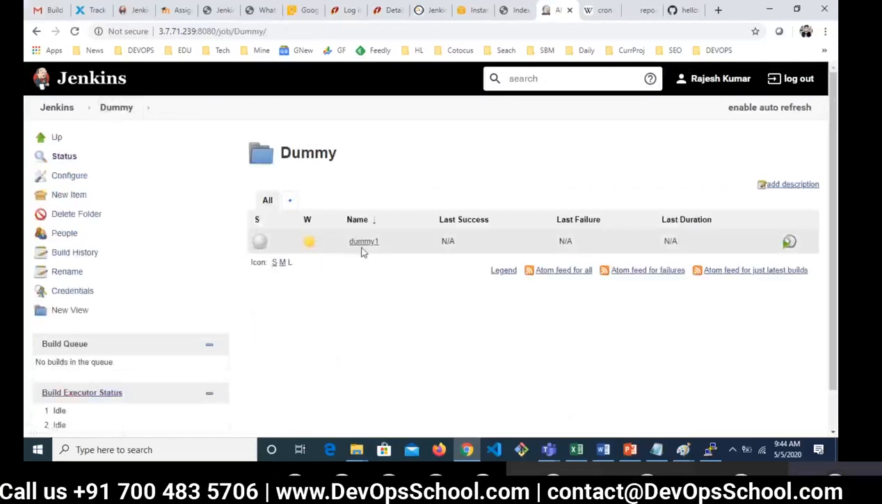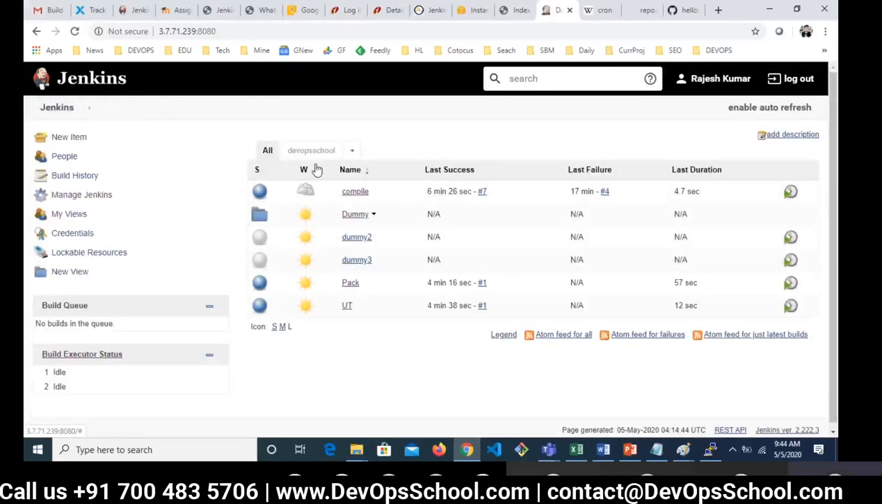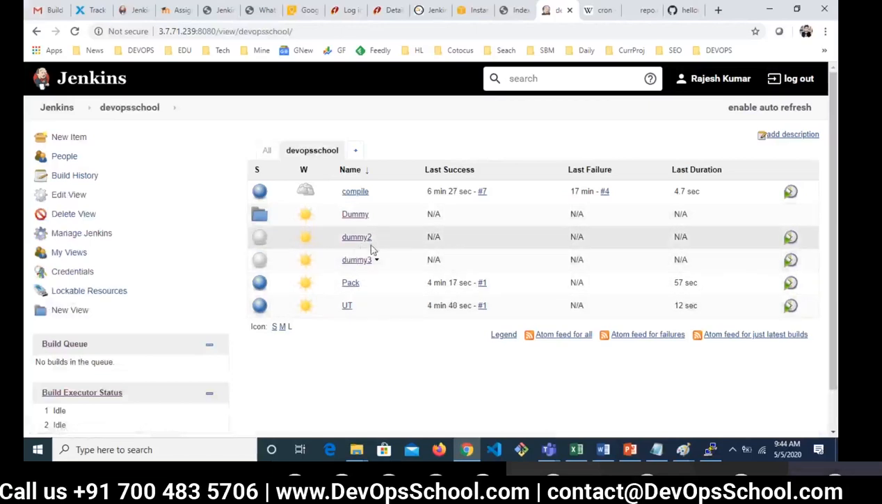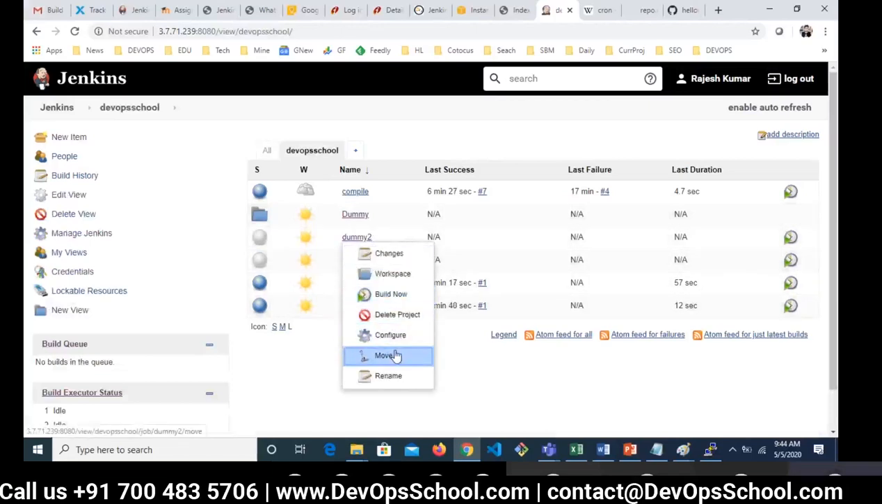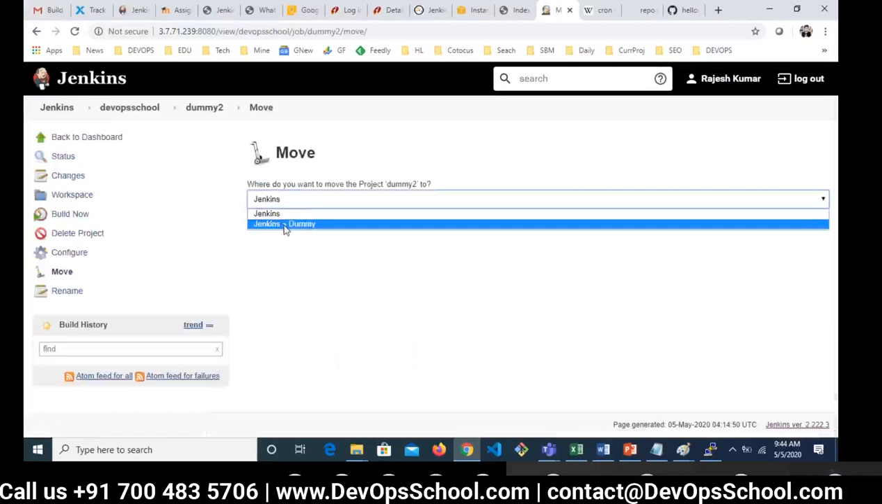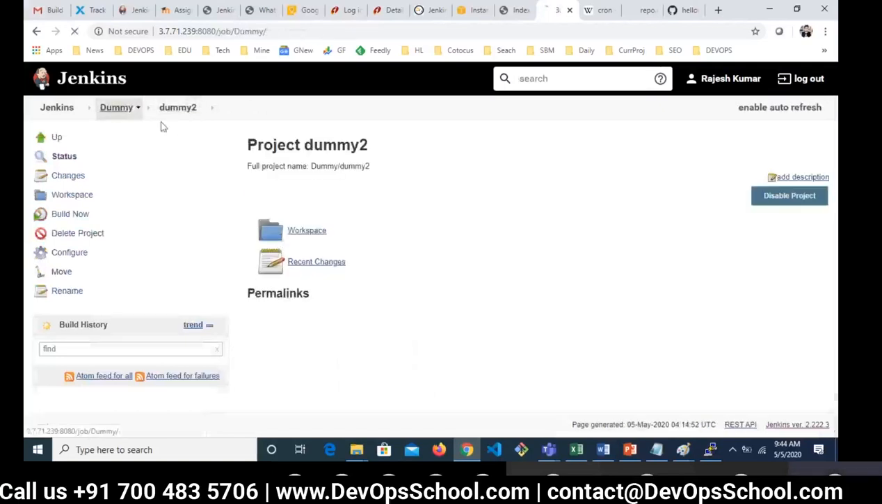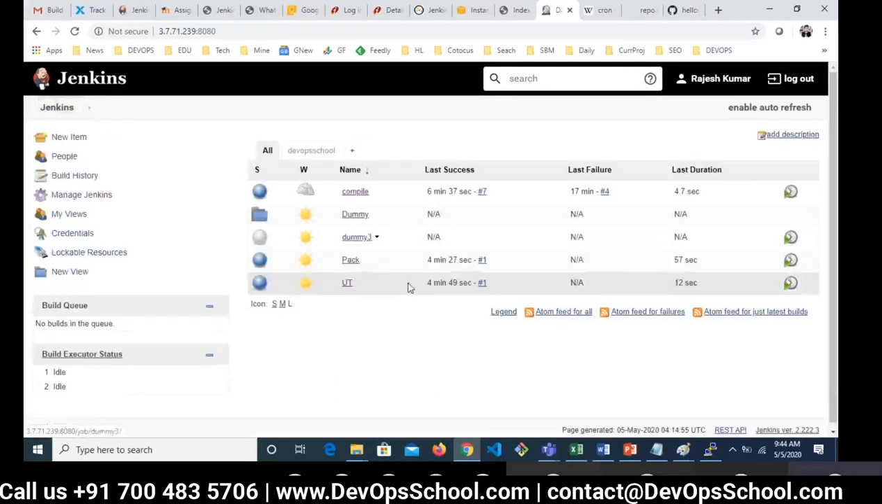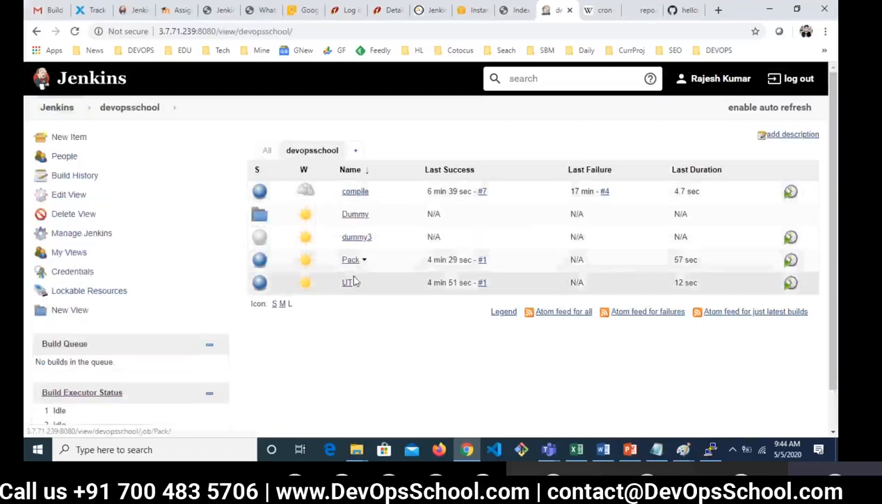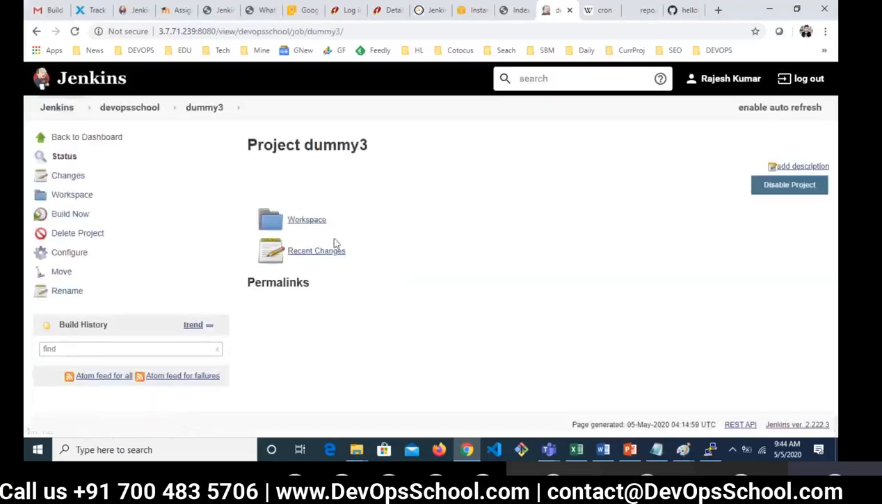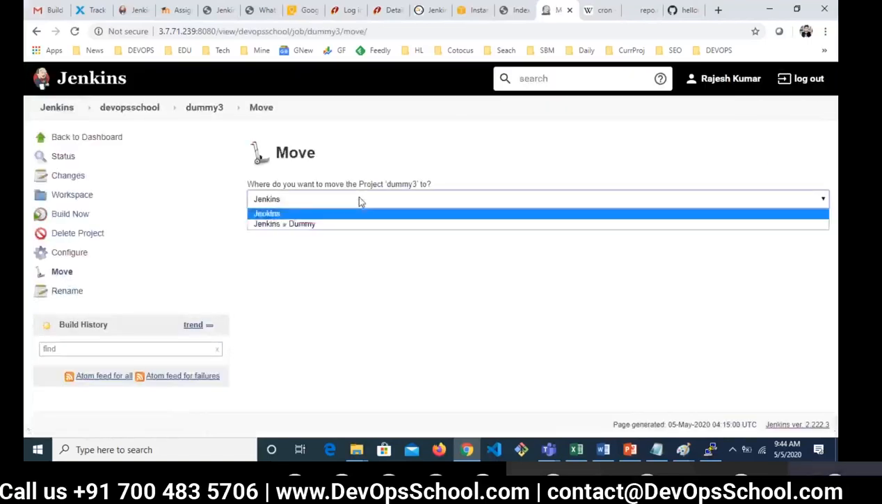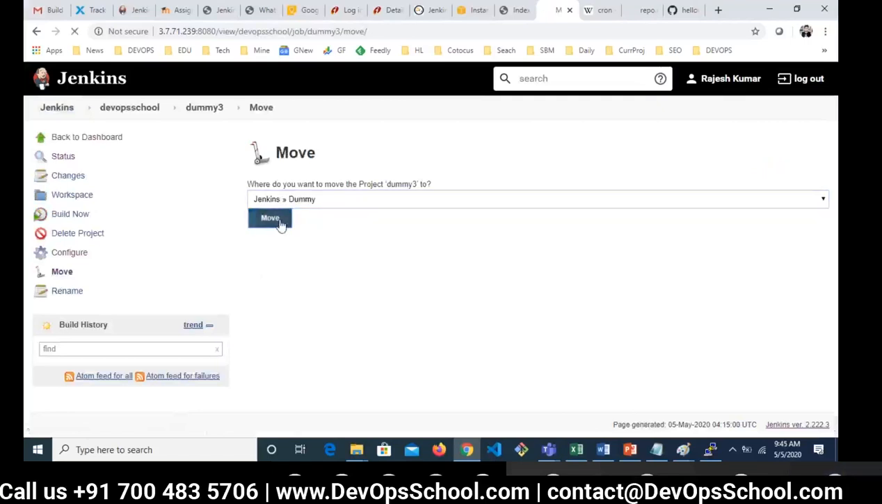And you see here, now dummy, you got it. So here, click here on dummy to move it. This you can do very well. And which one is yours? Dummy, move it here and move it.